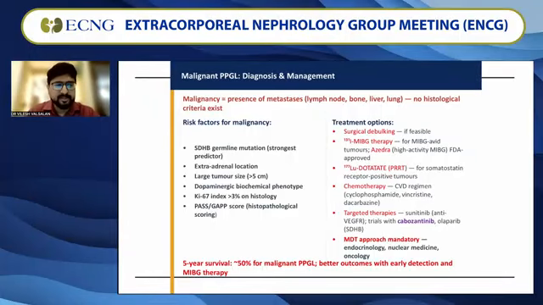Extra-adrenal location, definitely you should think about malignancy. Large tumor size more than 5 centimeters, you should look for malignancy. And there are certain indexes given like Ki-67 and scoring systems, which we will not go into in detail. But the treatment options are very interesting. We all know that metastatic lesions have to be removed, so surgical debulking, wherever possible, we should try. Iodine MIBG therapy can be used wherever an MIBG scan has been used to identify the tumor. Azedra is the drug which has been recently approved by FDA.